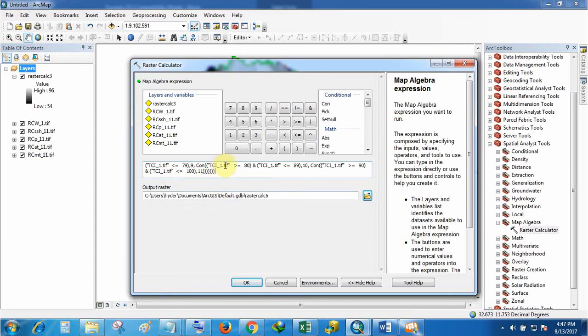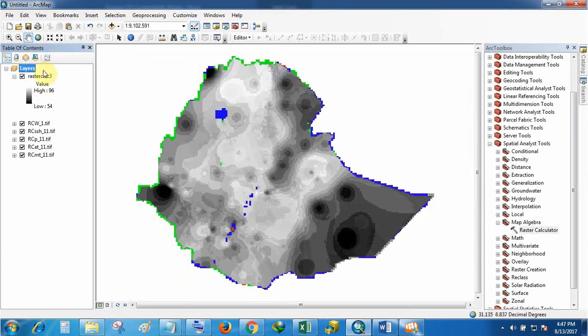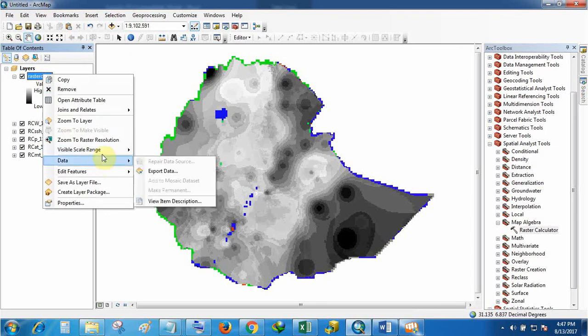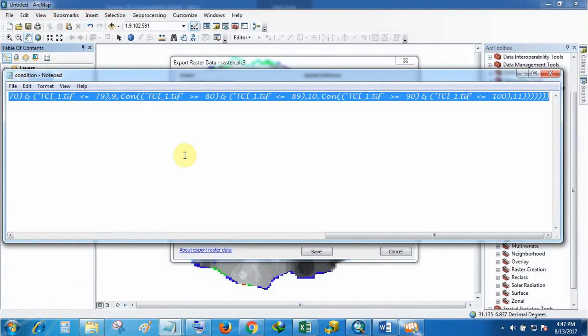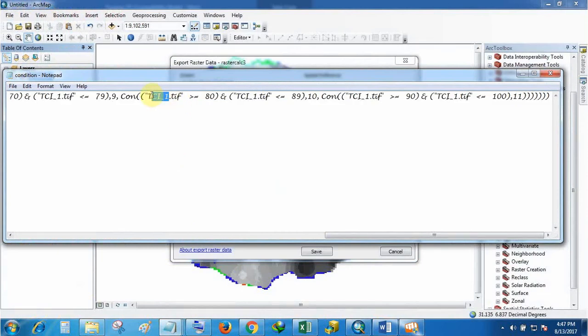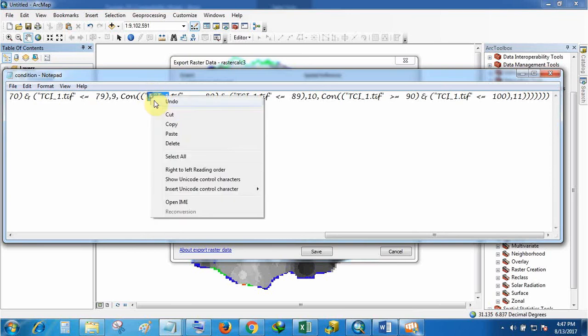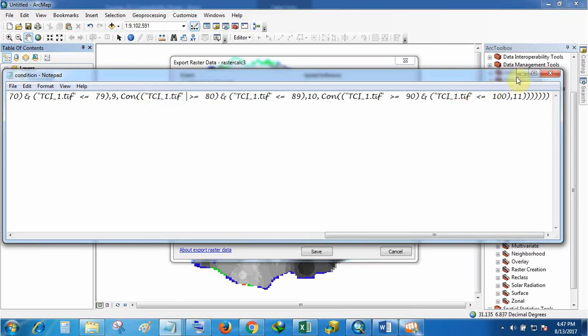Actually the name here is TCI1.tif, but here the name is raster calculator. So what we will do, we should export the data and rename it based on this name. The name is TCI1 because 1 is January. For February you will write 2.